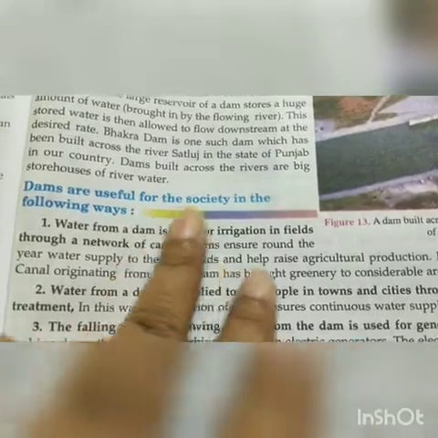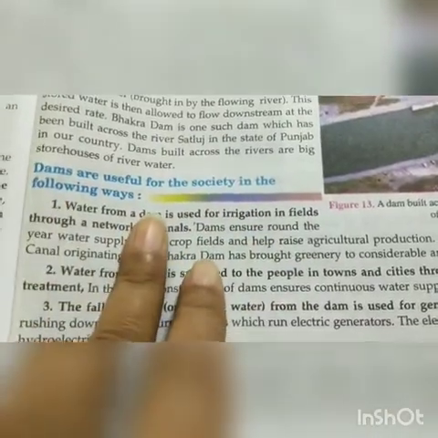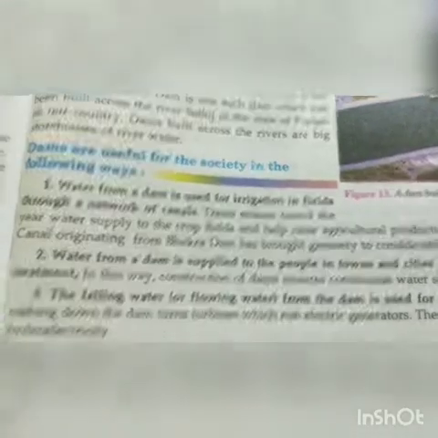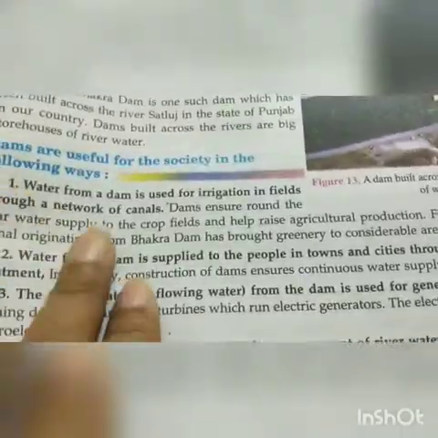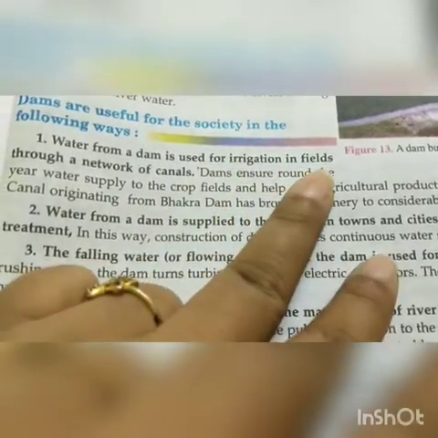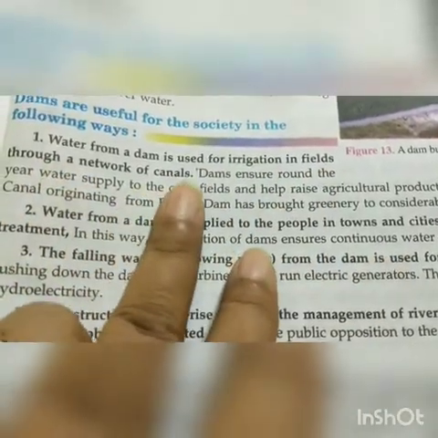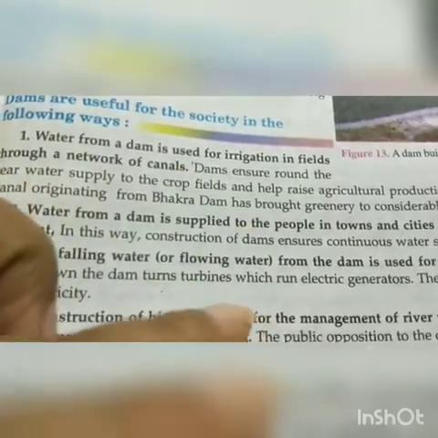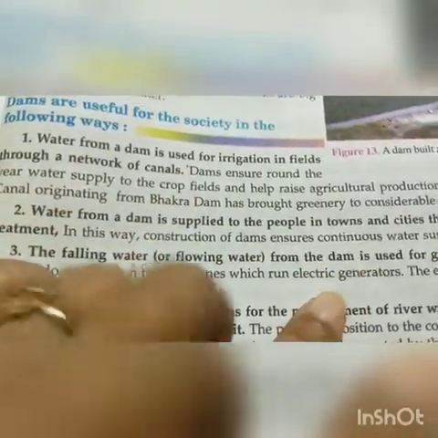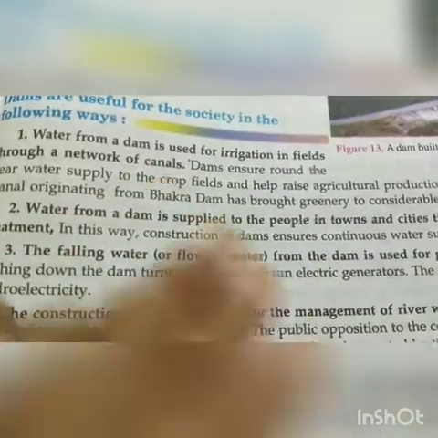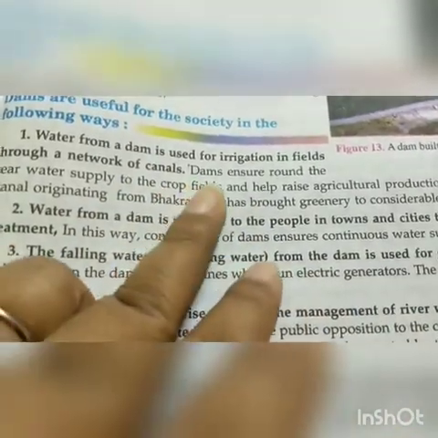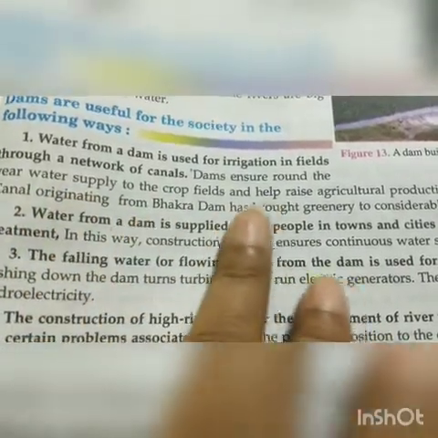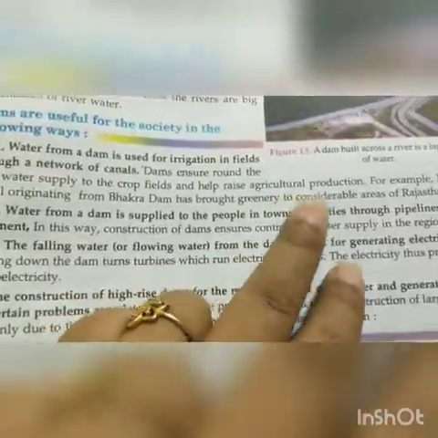Dams are useful for the society in the following ways. Here the ways are given. Number 1, water from a dam is used for irrigation in fields through a network of canals. So the water from the dam goes into canals, and those canals are connected to the agriculture fields, and they are getting the water from them. Dams ensure round the year water supply to the crop fields and help raise agricultural production.